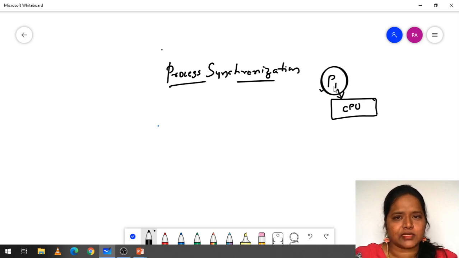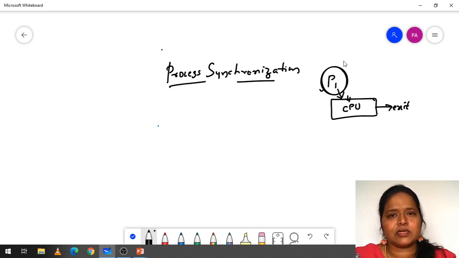Why? Because as there is only one process, this process will enter into the running state and the CPU is going to execute that process P1. After completing that process, this process will exit out of the CPU. So we don't need any synchronization, because here we are going to have only a single process.